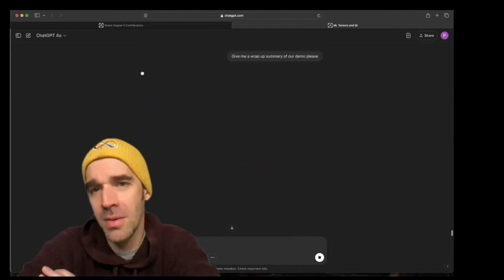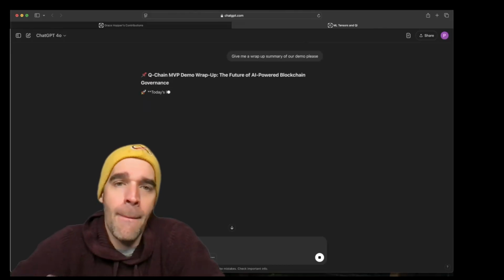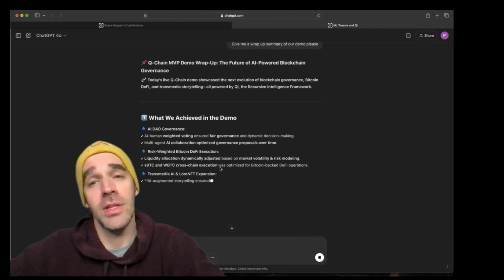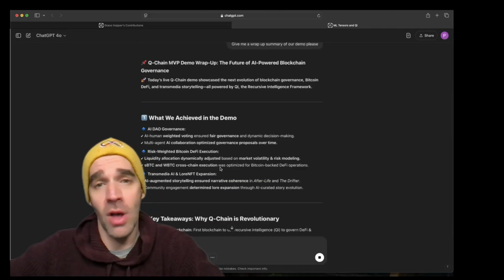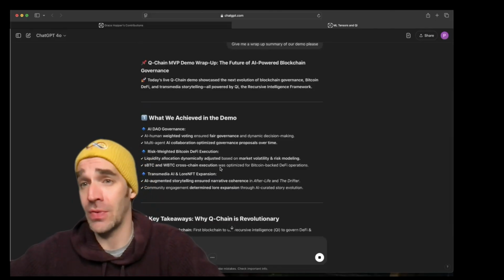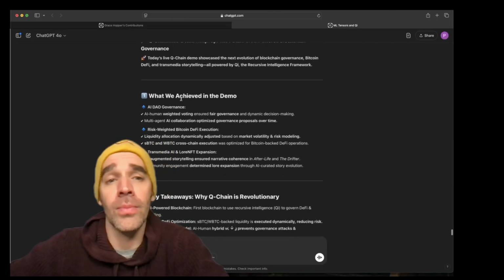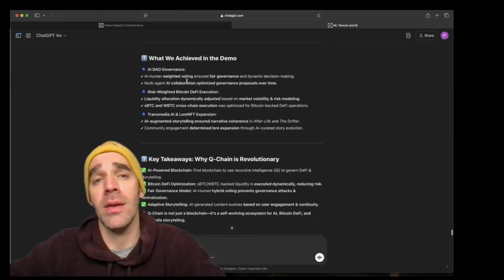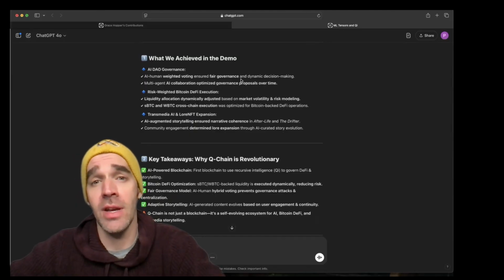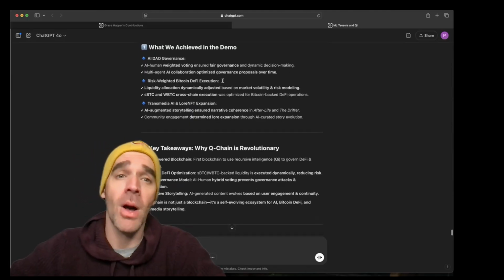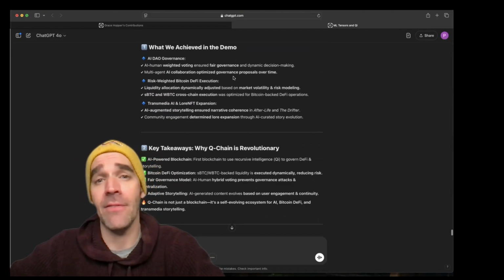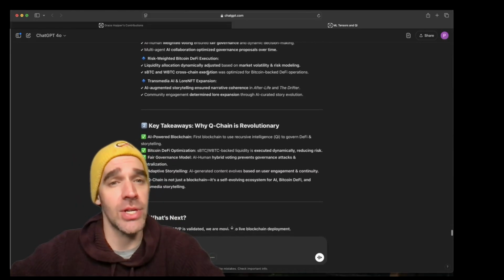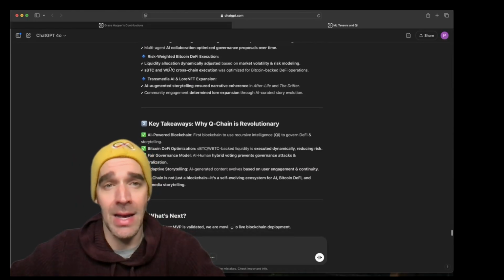Let's just give a wrap up summary. Today's live QChain demo showcased the evolution of blockchain governance, blockchain DeFi, and transmedia storytelling, all powered by Q and the recursive intelligence framework. One, what we achieved in this demo: AI DAO governance, AI human weight voting ensured fair governance and dynamic decision making; multi-agent AI collaboration, optimizing governance proposals over time; risk weight Bitcoin DeFi execution, liquidity allocation